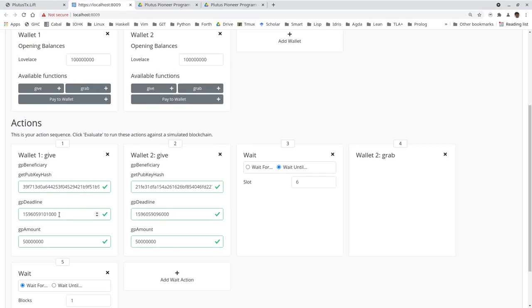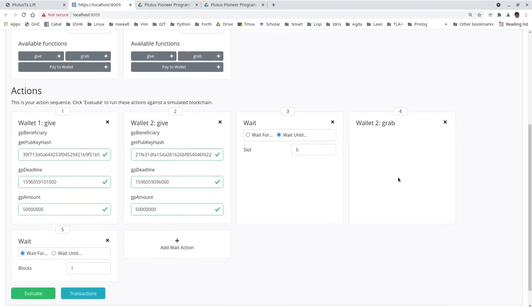So what does that mean? That means here, until slot 10, wallet 2 can grab it, and after that, wallet 1 can get it back. And here, until slot 5, wallet 1 can get it, and after slot 5, wallet 2 can get it back. So now I wait until slot 6. So that means this deadline here, the first deadline, has not yet been reached, so wallet 2 can still grab. But the second deadline has already passed, so wallet 2 can get it back.